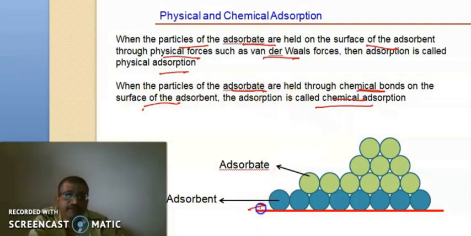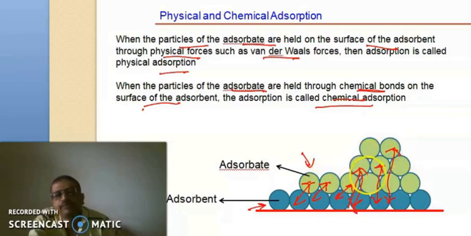If these are the adsorbent molecules, while these are the adsorbate molecules, then if chemical adsorption is happening, it requires the formation of a chemical bond between the two molecules. As we know about chemical orbital overlaps, these can form chemical bonds. But we cannot imagine a chemical bond between these two molecules, or between these two molecules. So we cannot have chemical bonds in such cases, as there will not be any orbital overlaps.